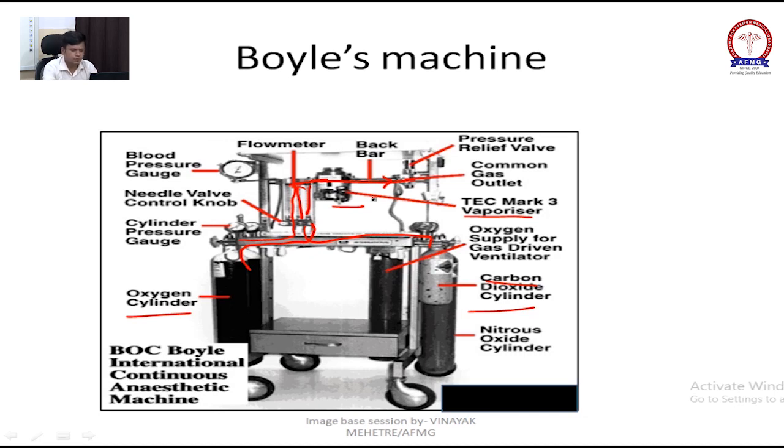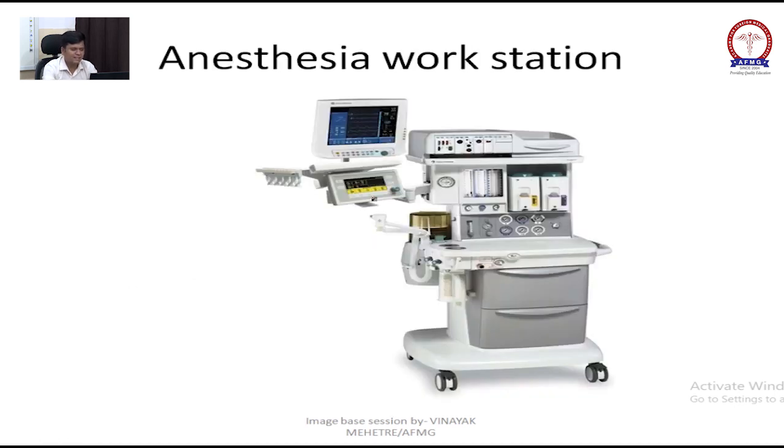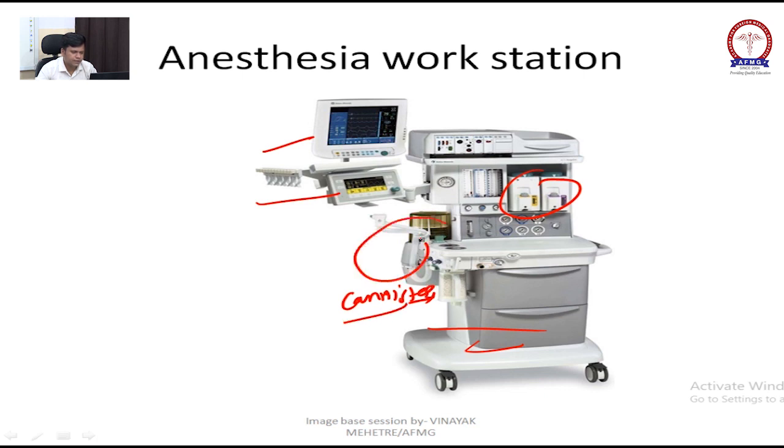Nowadays we have the anesthesia workstation, where everything is there. You can see monitors, you can see vaporizers, and the cylinders are behind the machine, so you cannot see them over here, right? This is your canister, and this is your circuit.